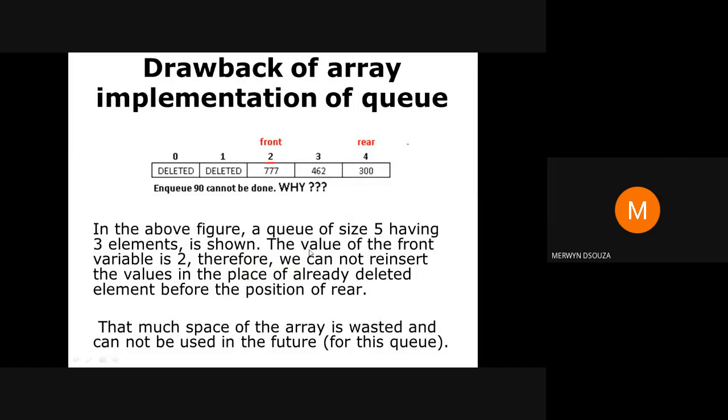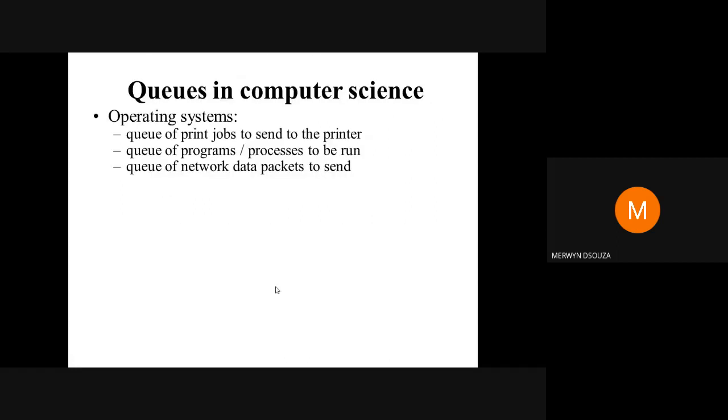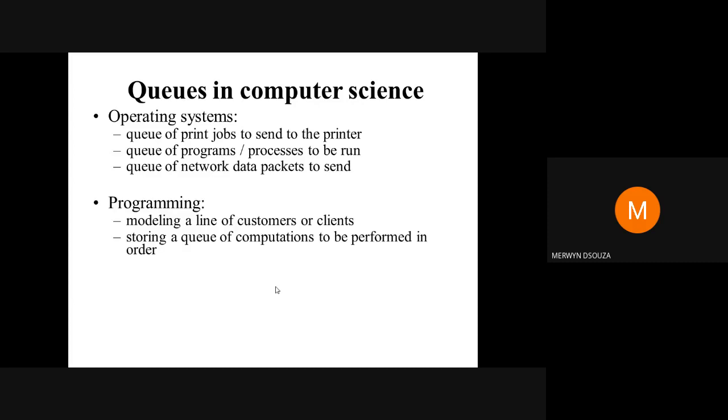So that is what I have written here, the explanation. You can just read. These are some of the examples of queues. A queue of print jobs sent to the printer. You can use the queue data structure in operating systems: a queue of programs running, or data packets being sent. Most of these applications you may not understand because you have not learned this subject. Later on, you will understand. Maybe if you are using a common printer, then you would have understood.